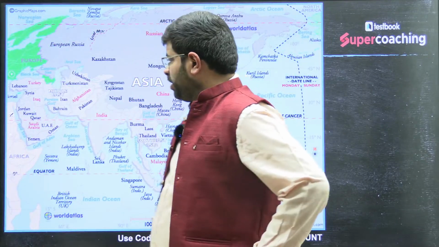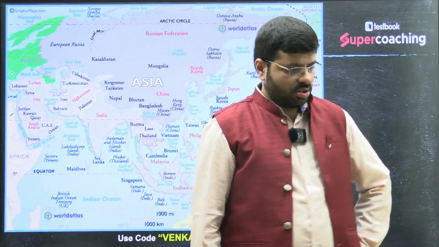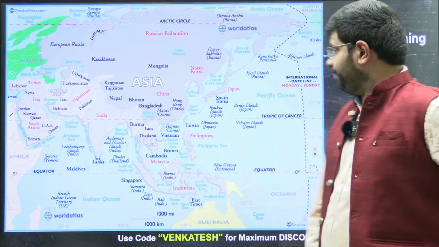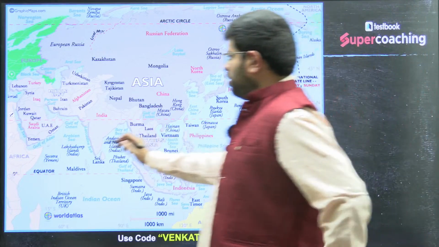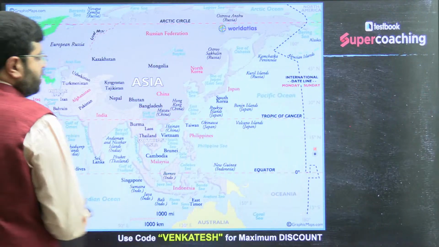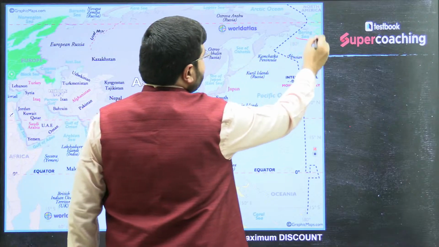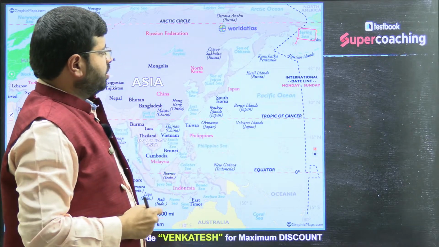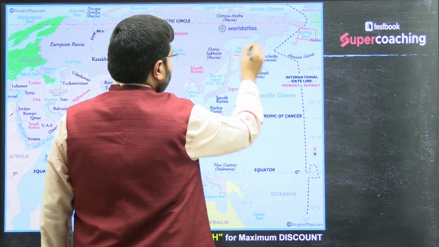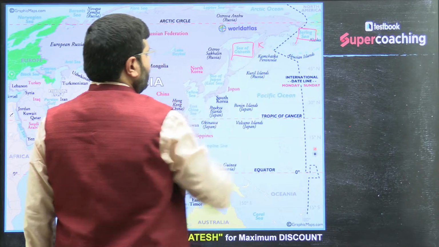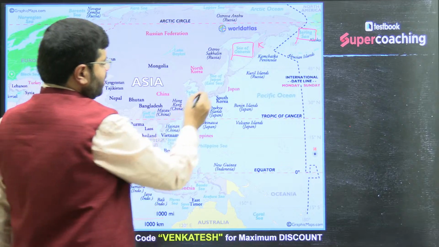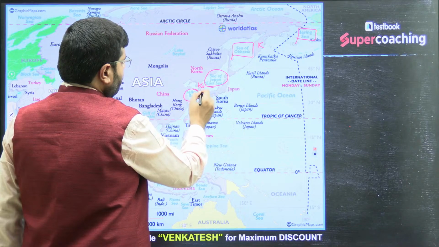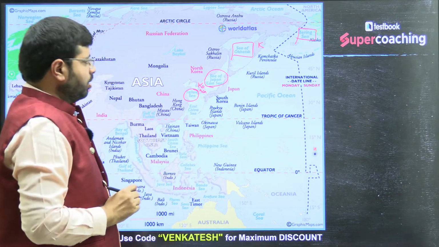Then, when you talk about all the minor seas with respect to Asia, remember the major minor seas. You can see the Bering Sea, which separates Asia from North America, the Bering Strait. Then you have the Sea of Okhotsk. This is part of the Kamchatka Peninsula. You can see the Sea of Japan or the East Sea here. This is the Yellow Sea. This is where you will find the Korean Peninsula, right?